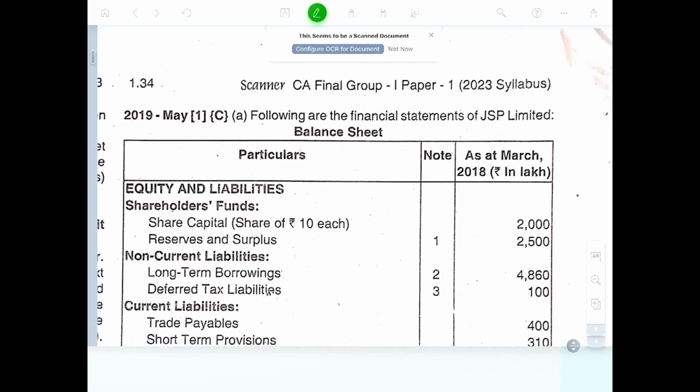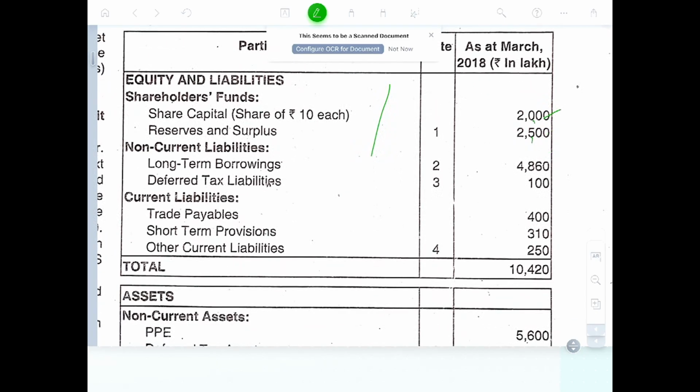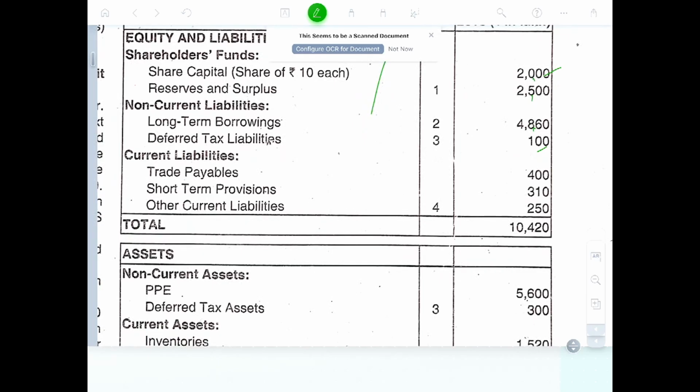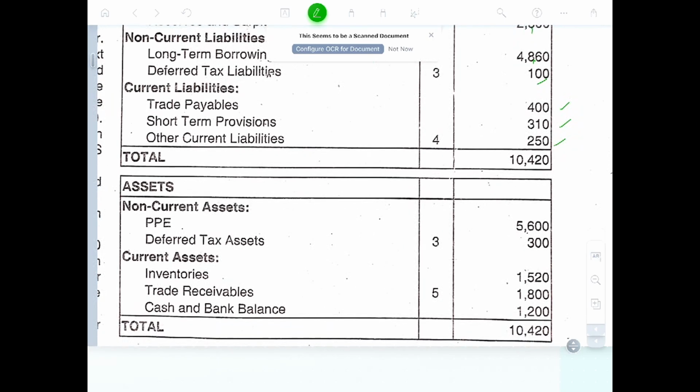Following is the financial statement of JSP Limited. The equity capital 20 crores. Reserves and surplus 25 crores. Long-term borrowings 48 crores 60 lakhs. Deferred tax 1 crore. Trade payable 4 crores. Short-term provision 3 crores 10 lakhs. And other current liability 2 crores 50 lakhs. Total 104 crores 20 lakhs.